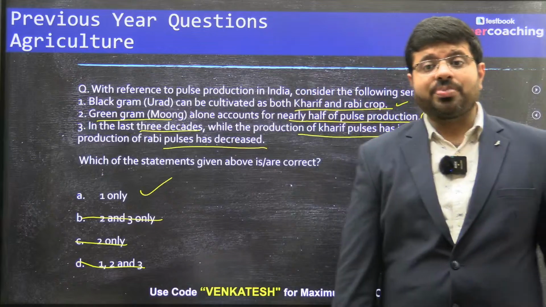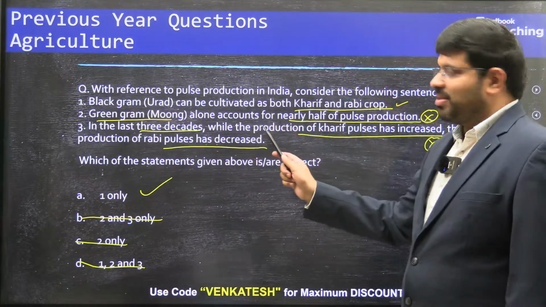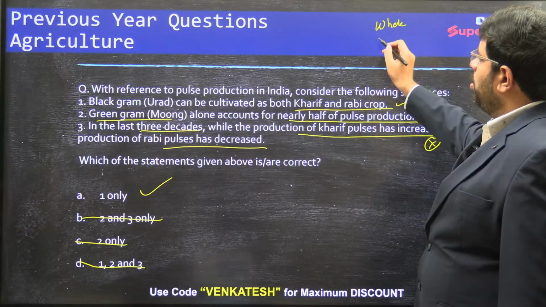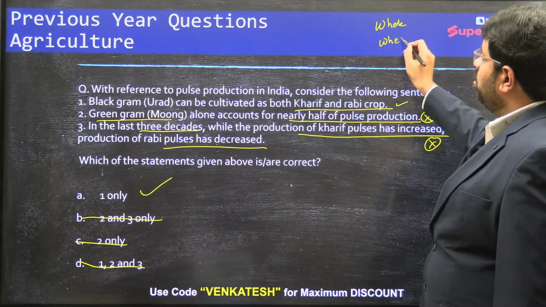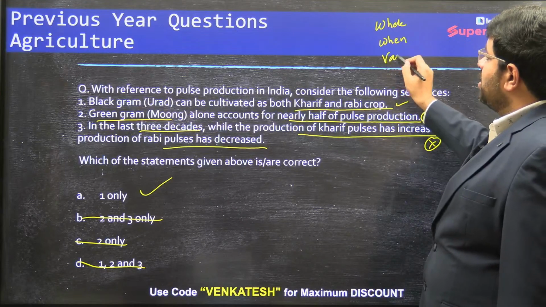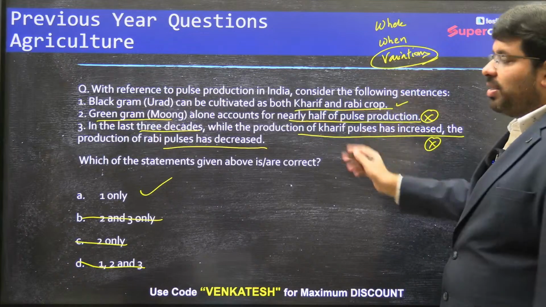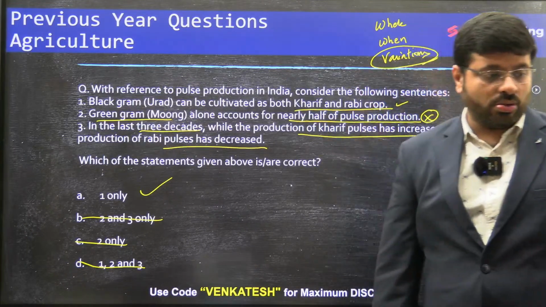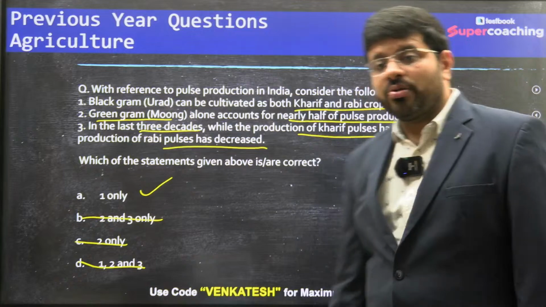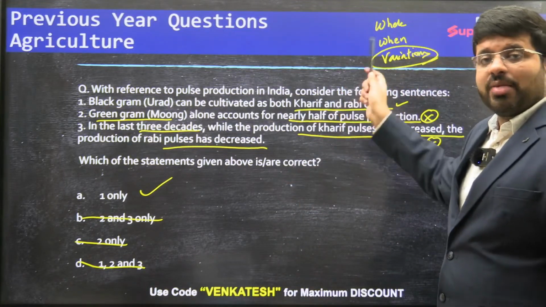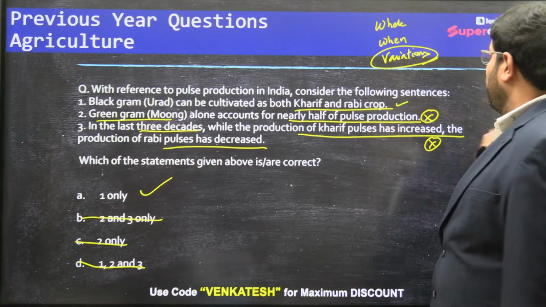So now look at the observations, how they are asking about the trends. Where are they grown? When are they grown? What are the recent variations? The third statement is about the variations. This is how they are asking the questions, so you have to learn from this. Where are they grown? What is the time of the season? How are they grown? All those kinds of things.